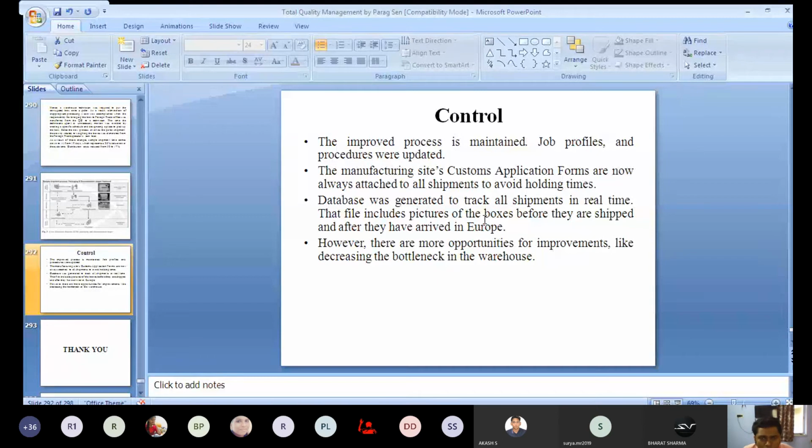Also, whenever you are placing those boxes on the pallets, a picture is being taken, and after the shipping you are also taking a picture, and those pictures will be sent to the manufacturer, and they will see where the problem has occurred, if any problem occurs.